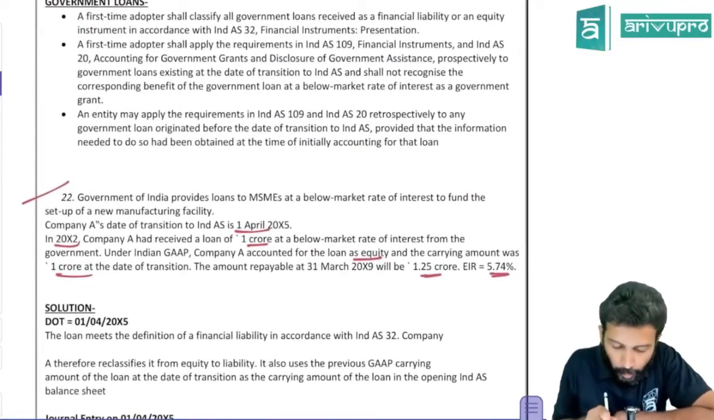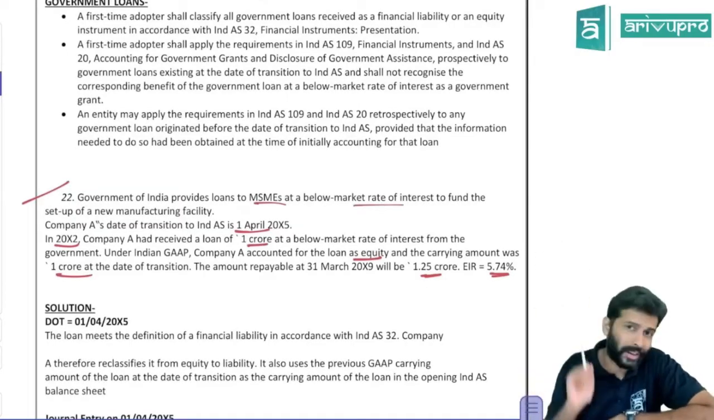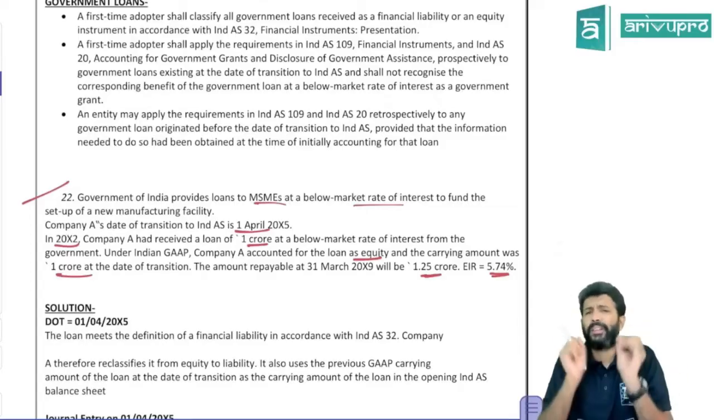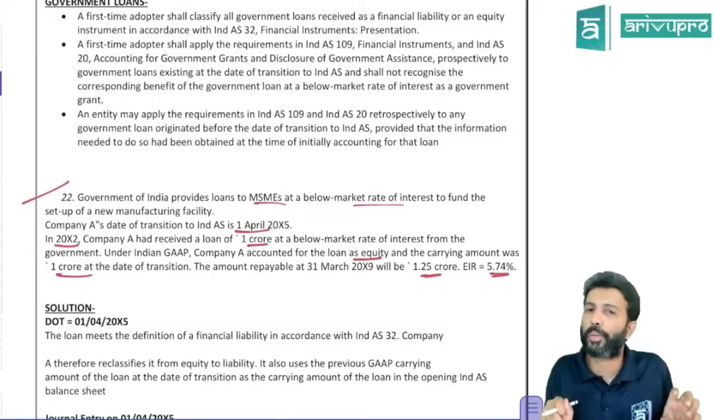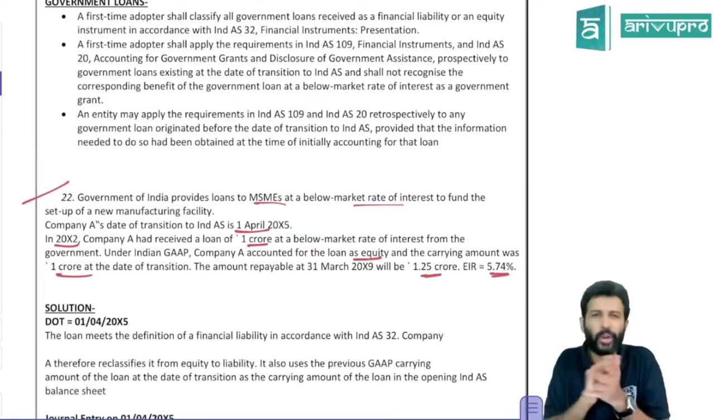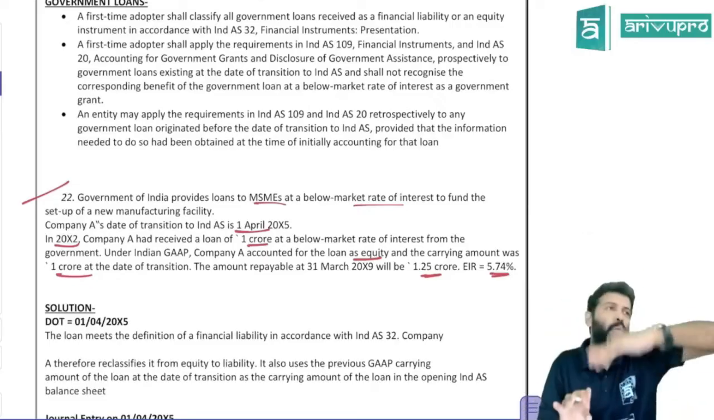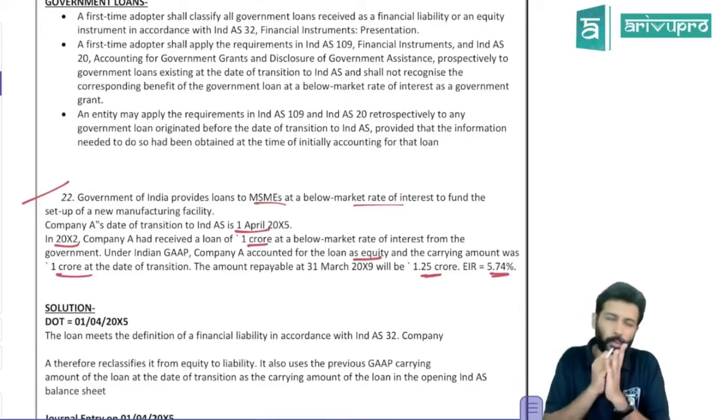Government of India provides loans to MSMEs at below market interest rate. Okay. Government is giving a loan at below market interest rate. Stop there only. Whenever the government gives a loan at below market interest rate, what does IND AS 101 on first time adoption say? Don't do it retrospectively, do it prospectively. So that means you don't have to worry. Whatever is the carrying amount of the loan as per AS, the same thing you make it the carrying amount of the loan as per IND AS. Don't have to break your head at all.